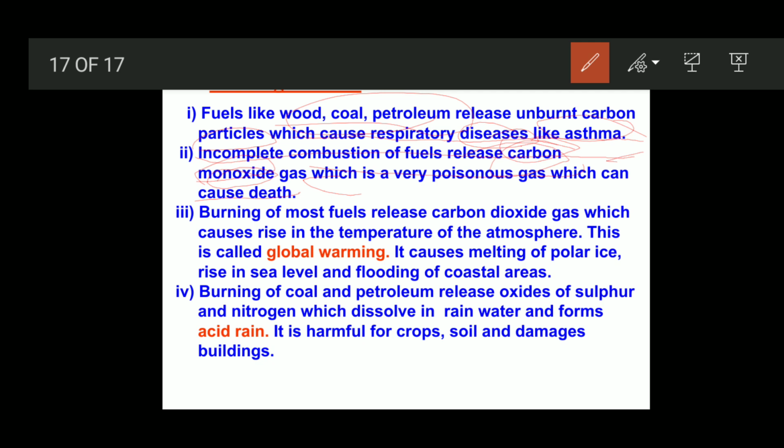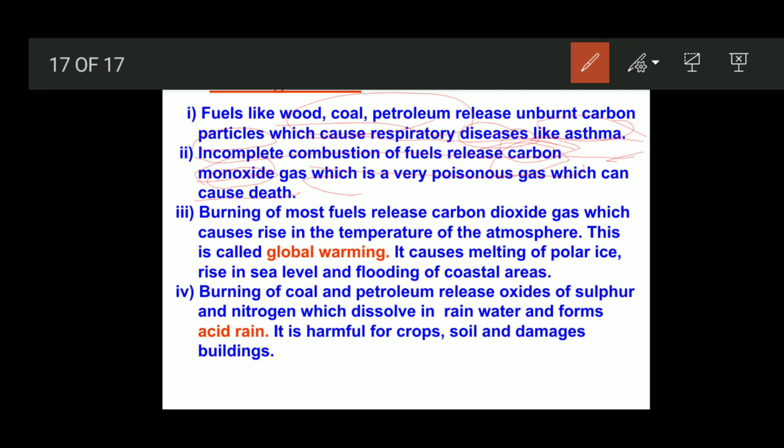When sun rays reach the earth, they get reflected back. Suppose the reflected rays reach the sun, then we would not get any harm. But this carbon dioxide gas traps in the atmosphere, and once it traps, it does not allow the light rays to go out. So the reflected rays remain only in the atmosphere.